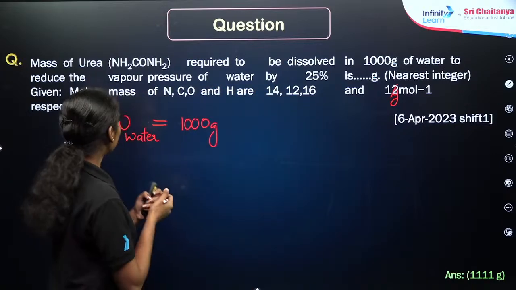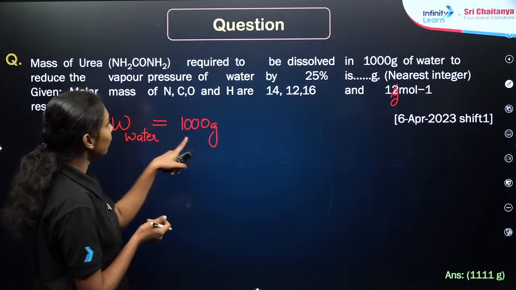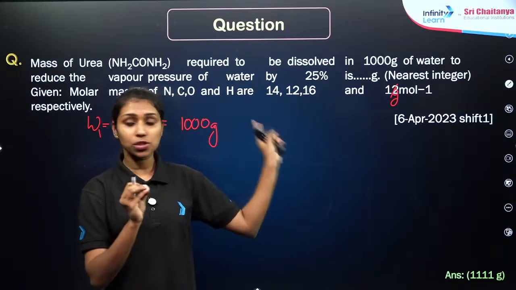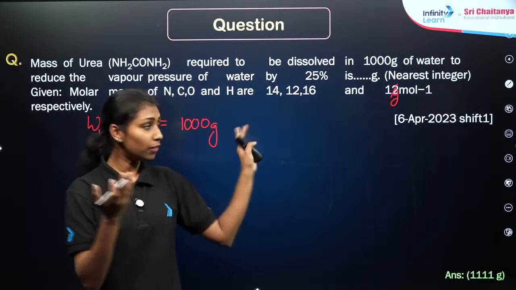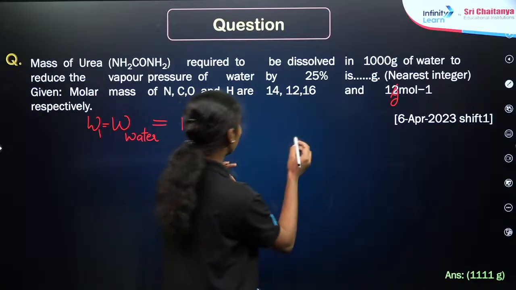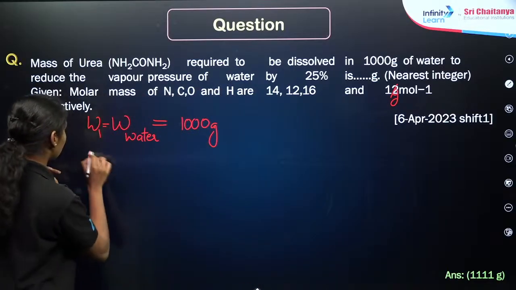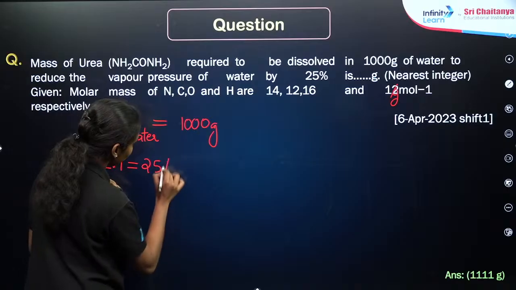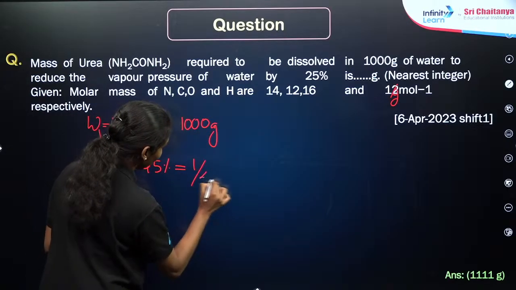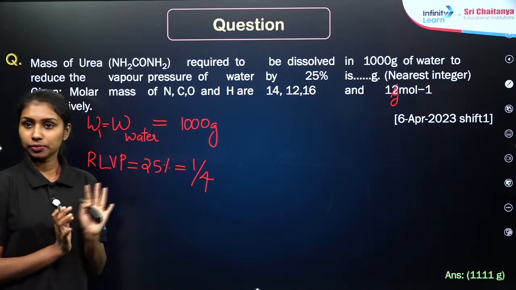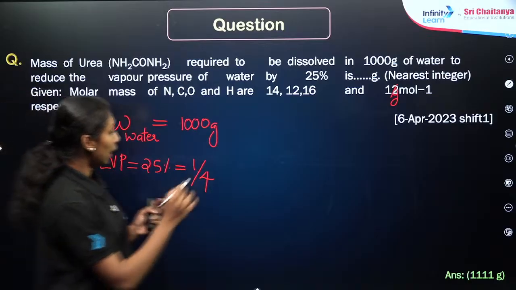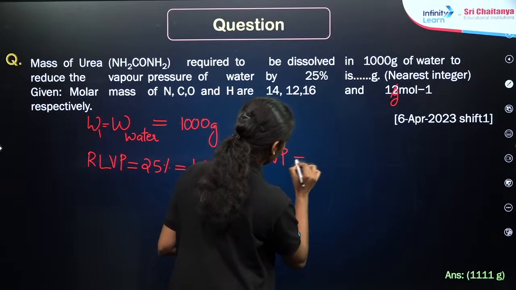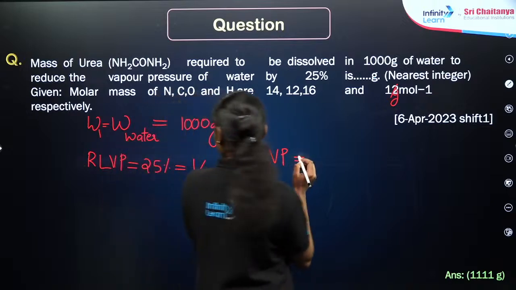Okay, great. So the weight of water is given as 1000 gram. And what is given here? The relative lowering of vapor pressure is 25%. If I convert it, the relative lowering of vapor pressure 25% can be written as 1 by 4, right? Is there any doubt? 1 by 4, right? So, according to our equation, relative lowering of vapor pressure is equal to the number of moles of solute, right?